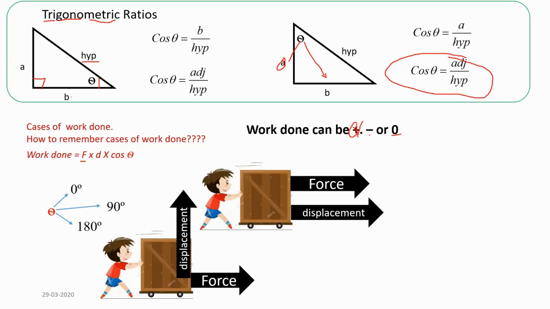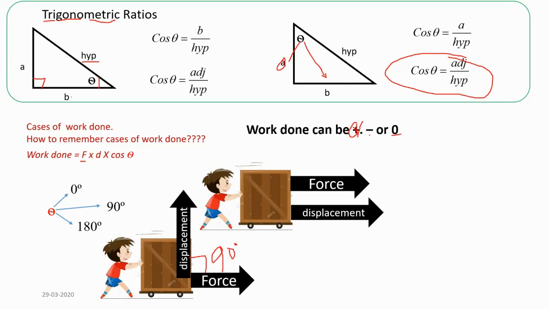This happens sometimes when you play snooker. When you hit your cue ball in a certain direction, the ball gets knocked in the other direction. Now here your force is applied towards the east, but the body gets displaced towards the north. So the angle between the force and displacement is 90 degrees.